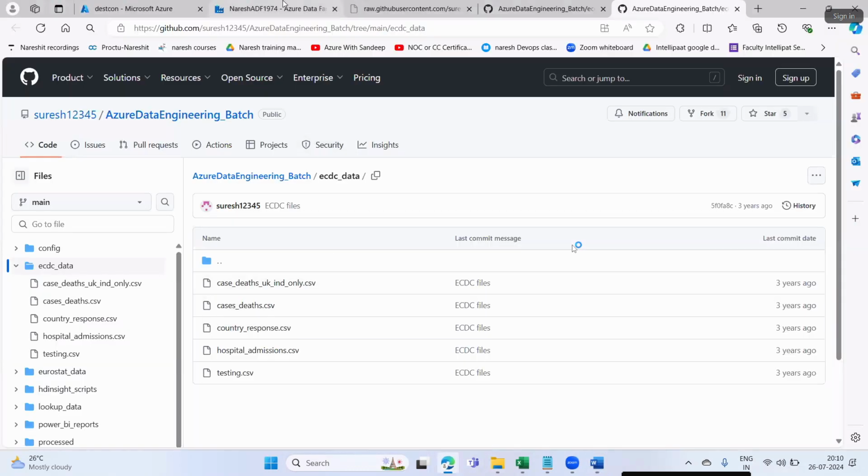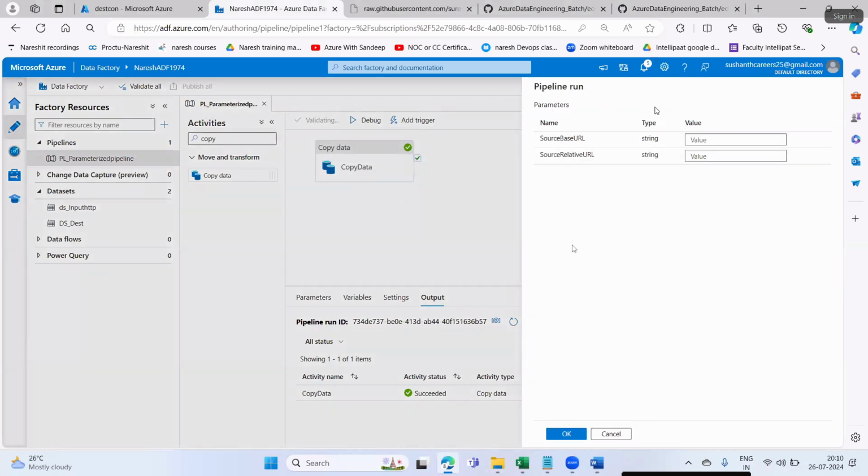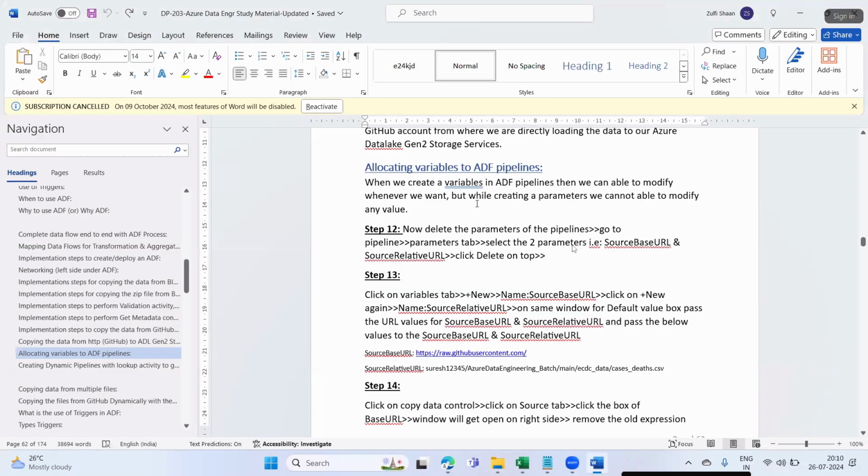When you click debug, your pipeline is at runtime, and whatever value you pass at runtime, that file gets loaded. But for variables, it is not the case. You are declaring the variable value before the runtime of the pipeline.